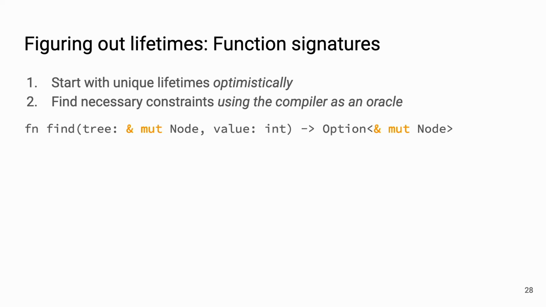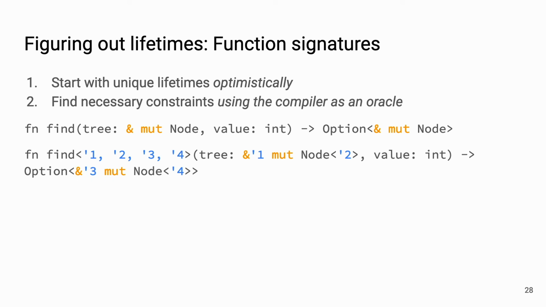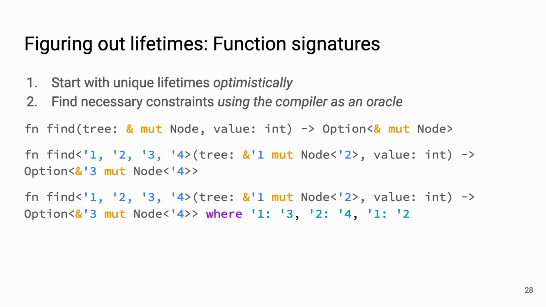So we start with this function signature where we do not have any lifetime information. The compiler cannot reason about this and it would complain. So we add unique lifetimes to all the holes in this function signature. And now the compiler would look at the function body and say it cannot satisfy this signature because of certain constraints not being met in the function signature. So we add the necessary annotations based on the constraints derived from the compiler errors.